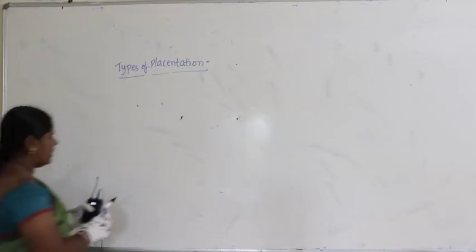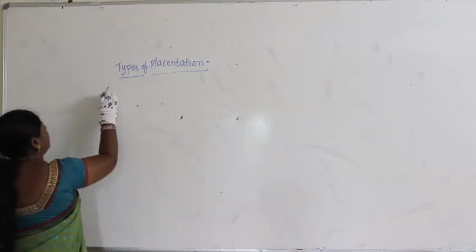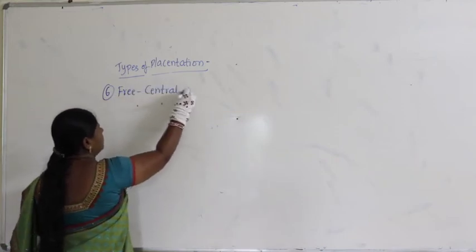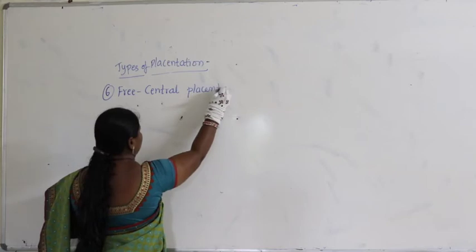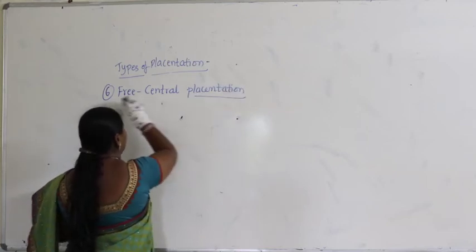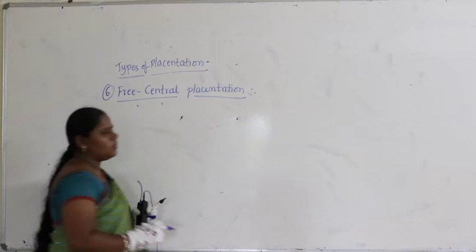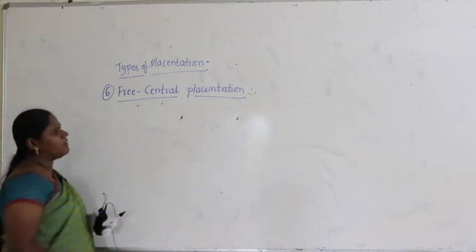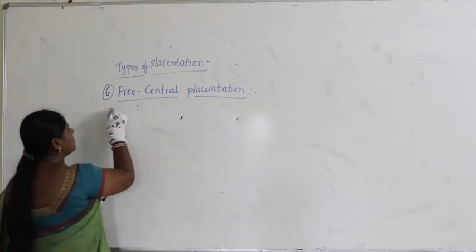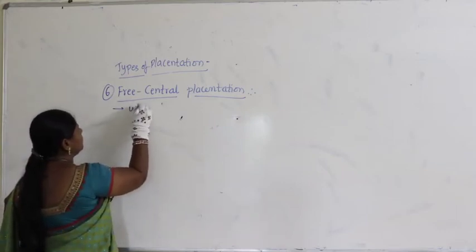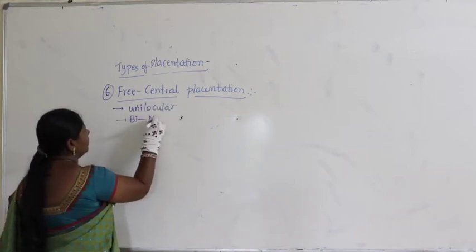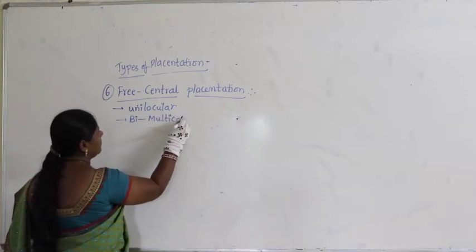Right. Now let us continue with the next one, the sixth one, free central placentation. What do we call the next one? Free central placentation. Now when we take free central placentation, this also is unilocular, right, and this is also from bi to multicarpellary.